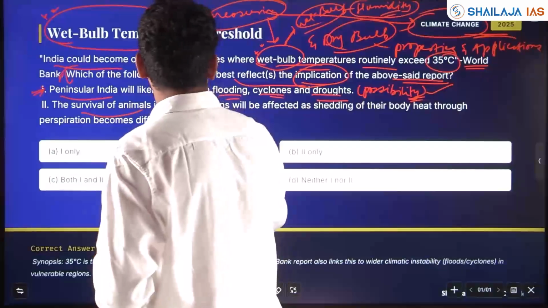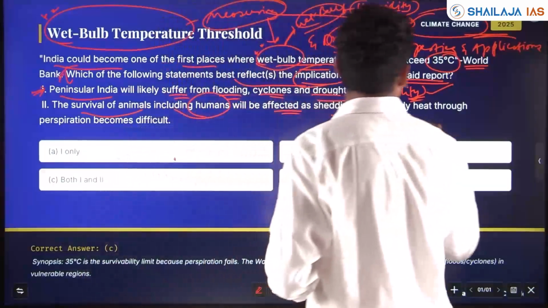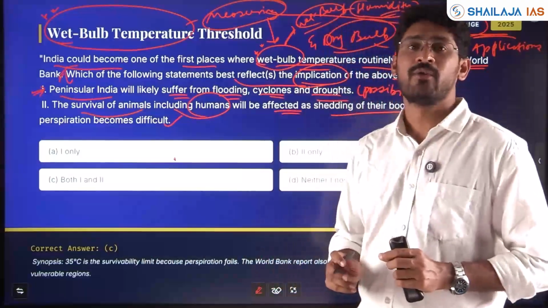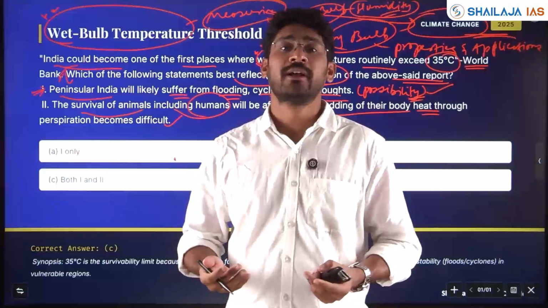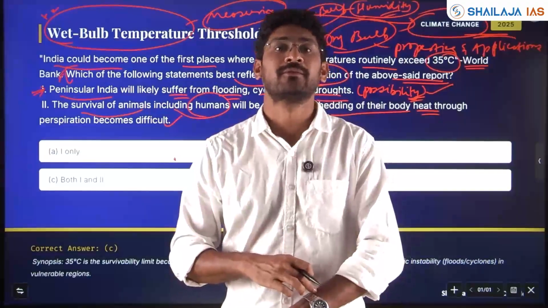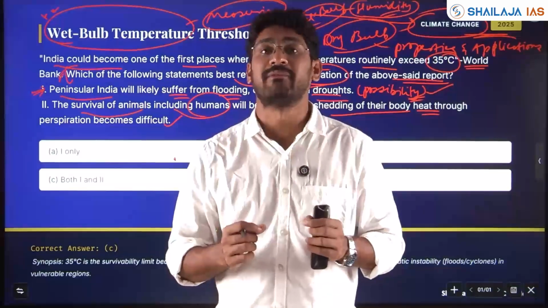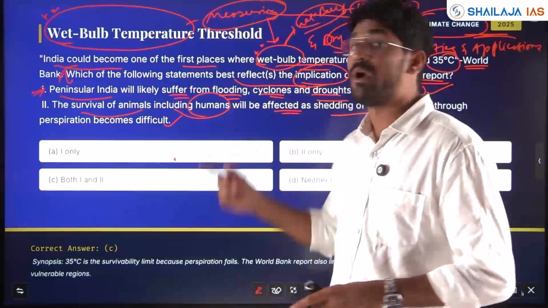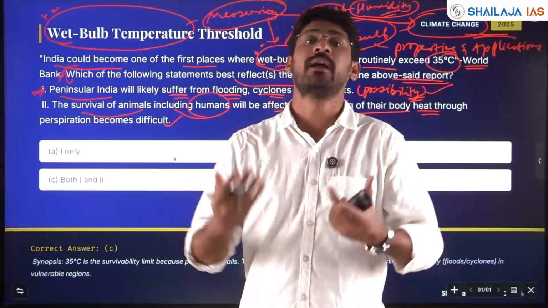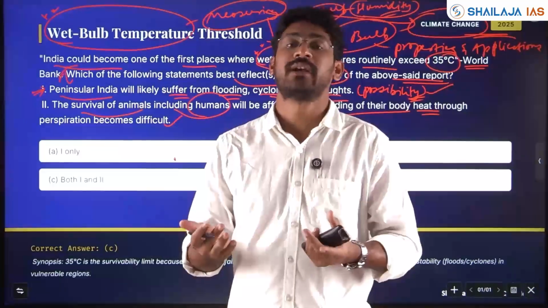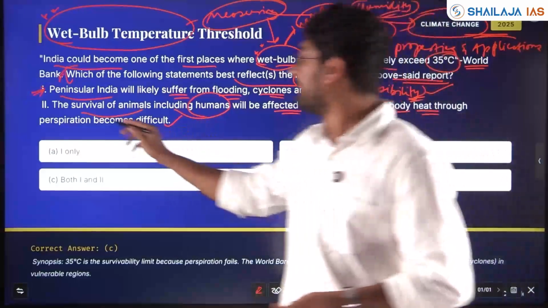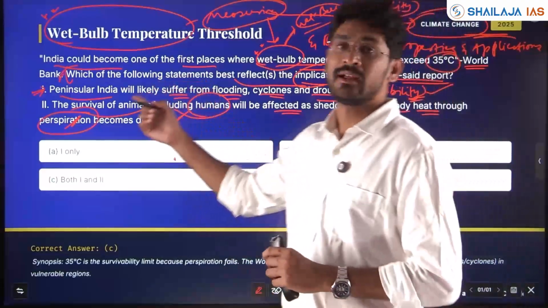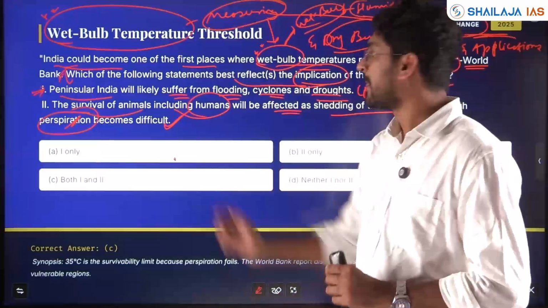The survival of animals, including humans, will be affected as shedding of their body heat through perspiration becomes difficult. Yes. How? Our body puts heat outside through sweating, through evaporation, through humidity, through wet bulb temperature. If it crosses 35 degrees Celsius, we will stop sweating. When we stop sweating, our body will fail to put the heat out of our body. From inside to outside, it will not be able to transfer the heat through perspiration. This statement is also technically, factually correct. So what is the answer here, my friends? Possibility is given.